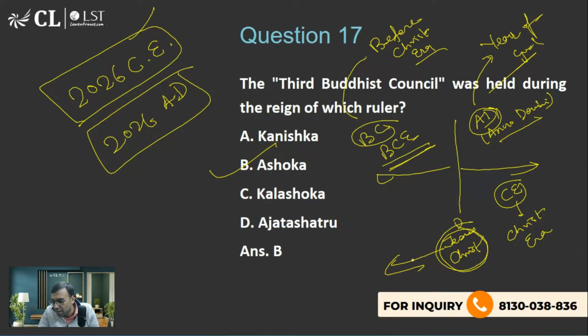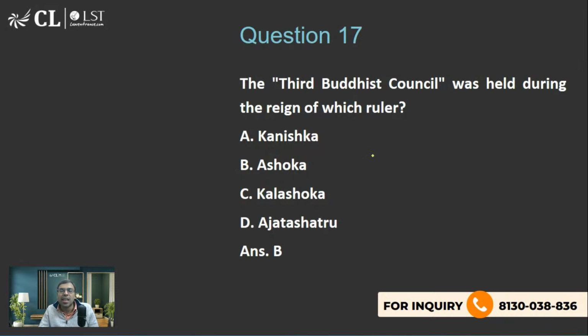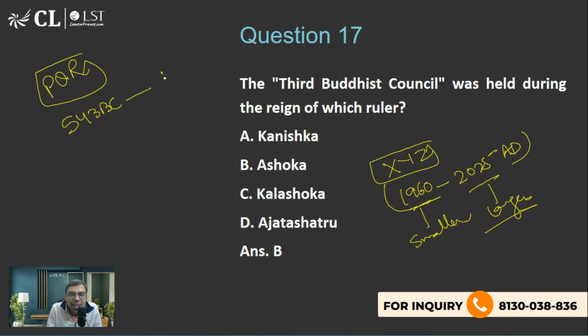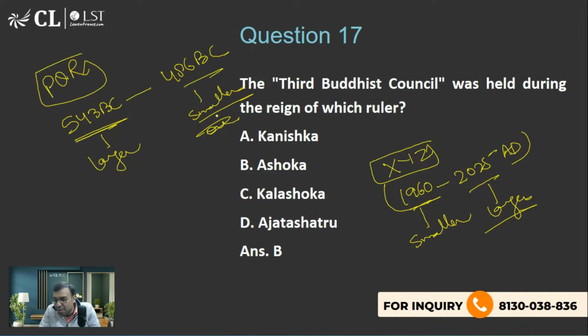Okay, is it clear? Hopefully you understood. Is it clear? Yes or no? Yes. Okay. And generally it is reversed. If someone is born in AD, say XYZ was born in 1960 and died in 2025, we write it like this: the first is the smaller number and the second is the larger number. But if someone was born in BC, say a man named PQR was born in 543 BC, he died in 486 BC. This goes the opposite way: the first is the larger number and the second is the smaller, because it goes in the opposite direction. Do you understand how it works?